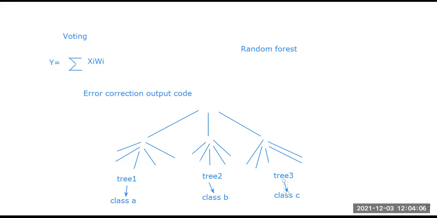Second, it can handle thousands of input variables without variable deletion. So we don't need to delete any variables. We can put them into the several trees, generating a forest, and we can use that forest for future reference also. Estimates of which variables are important in the classification we can easily get from the trees.